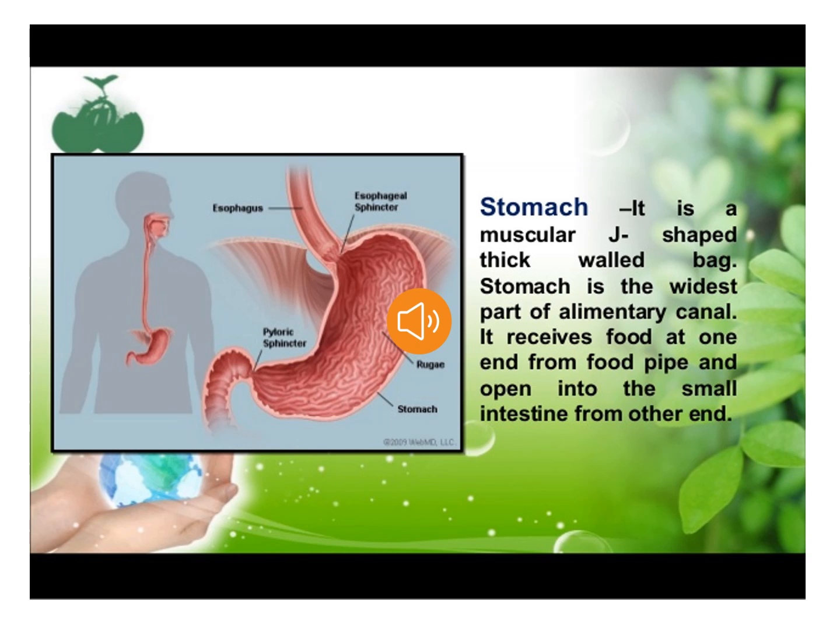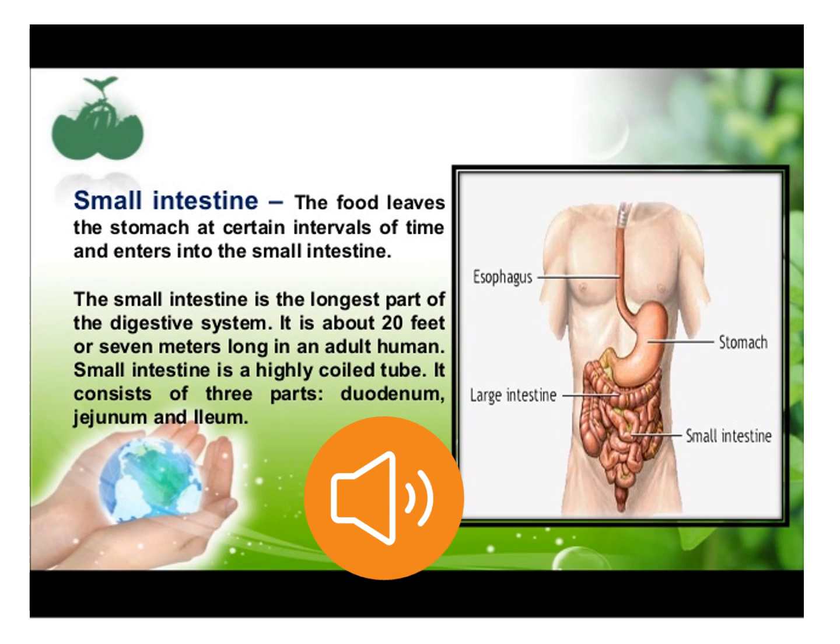So all these three things which are secreted by the stomach play a very vital role in the process of digestion. Now the partially digested food goes to the highly coiled, about 7.5-meter long tube that is called your small intestine. The inner walls of the small intestine secrete intestinal juices that complete the digestion of the various components of food. That means the partially digested food that has come from the stomach is completely digested in the small intestine.